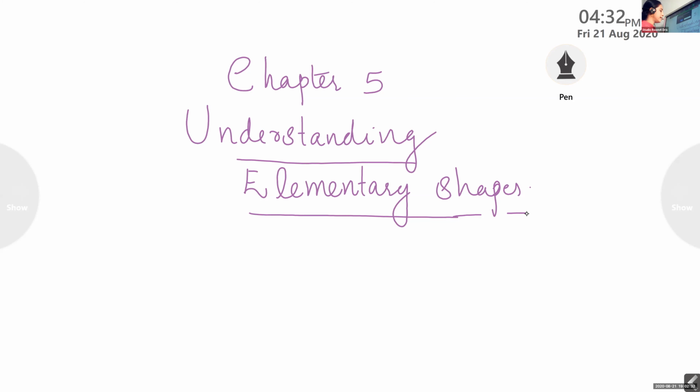Okay, did you finish writing? Chapter's name is Understanding Elementary Shapes. In this chapter we are studying more about angles, different types of angles.